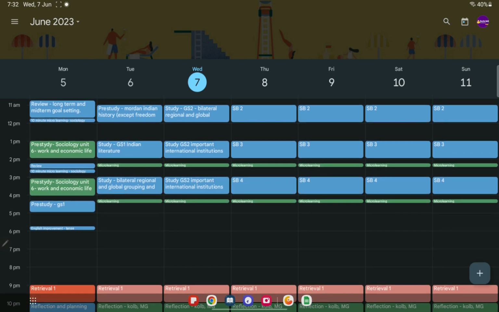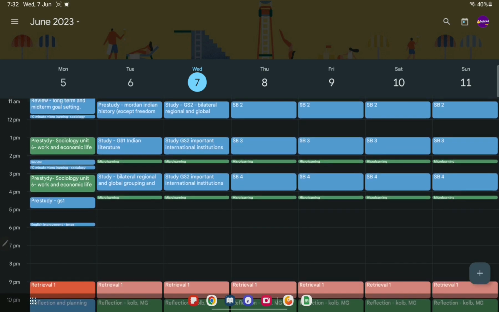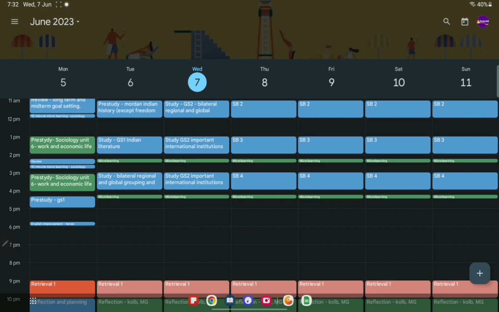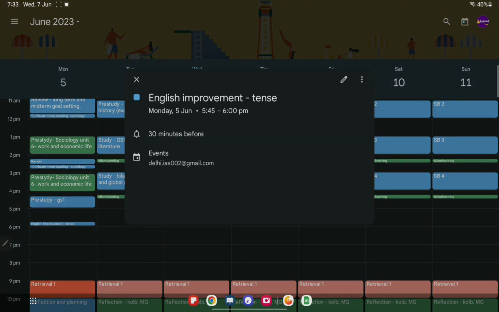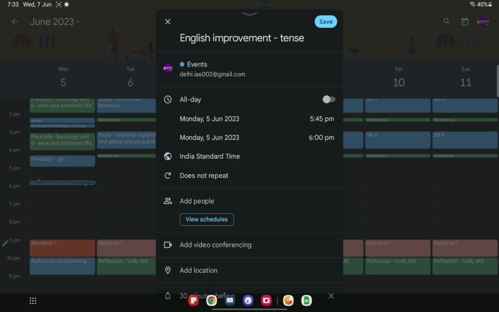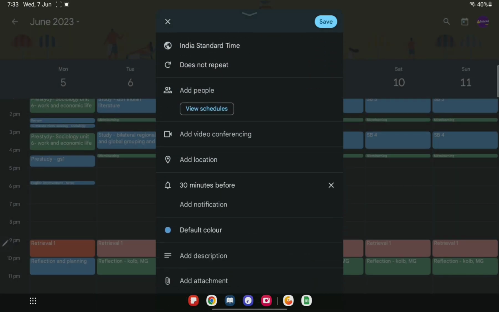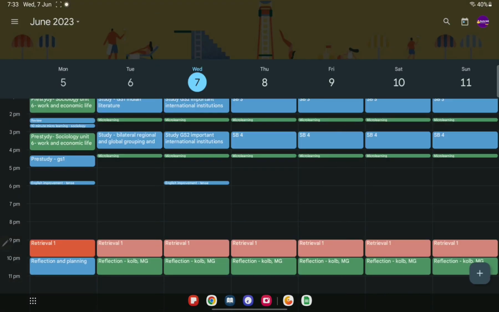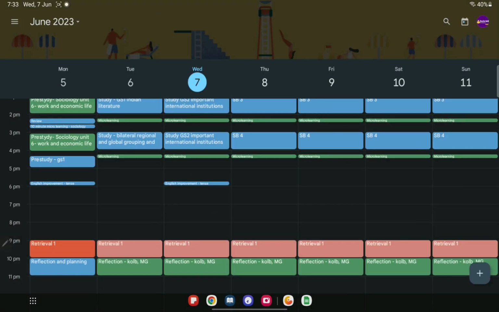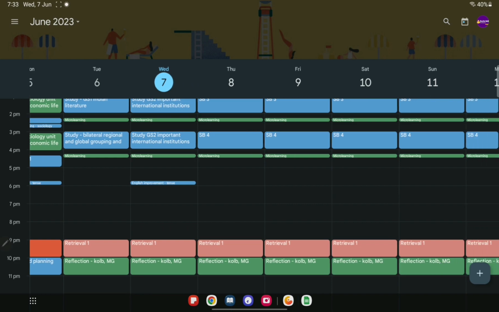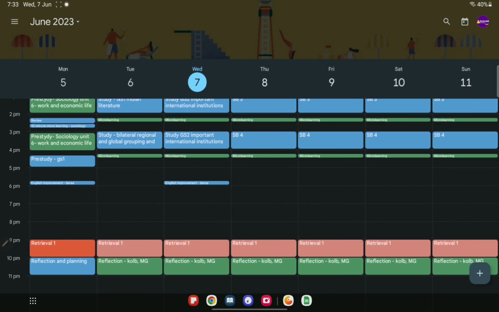Yes, then 5 to 5:45 will be my evening tea break, and 5:45 to 6 English improvement. I am doing tenses right now. As you know that I am from Hindi medium, so it is necessary for me to improve my English. Let me save it. Okay, then from 6 to 8, this time block I have left empty as a buffer. The remaining things I can do here.